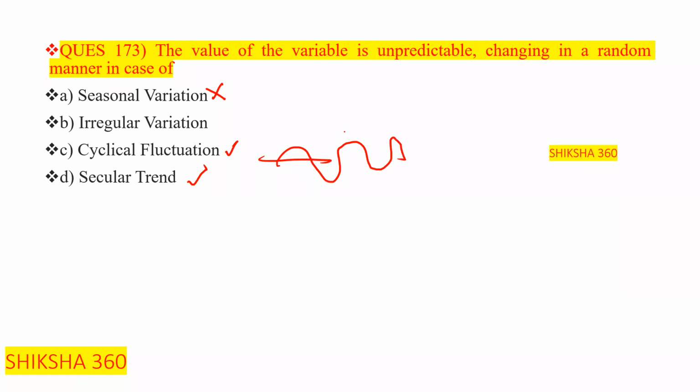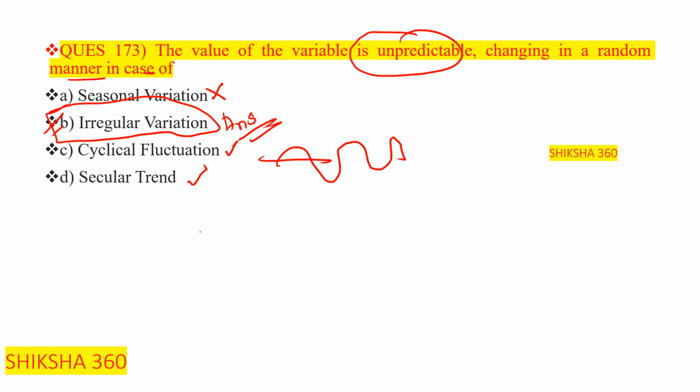We have prediction. So the value of the variable is unpredictable, changing in a random manner, basically in case of irregular variation. Clear? In a case of irregular variation. So option number B is the answer, that is irregular variation. Just understand what the line says, that is unpredictable. Clear? Basically we will not know what will happen in the next step. That is irregular. Clear? That is totally irregular variation. Option number B is the correct answer.